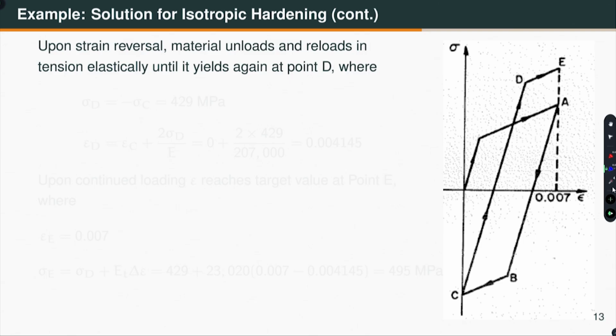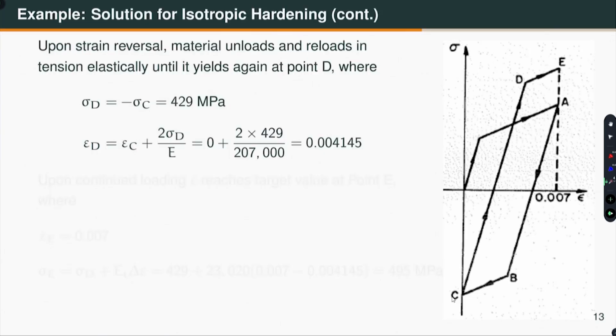Okay. Now, I am going from 0 to 0.007. So, what will happen? The material will unload elastically, reload in tension elastically until it yields at point D. What is the stress at point D? Well, this subsequent yield stress at point D is, according to the isotropic hardening rule, equal to sigma C in magnitude. So, sigma D is minus sigma C, which is 429. So, this is 429.